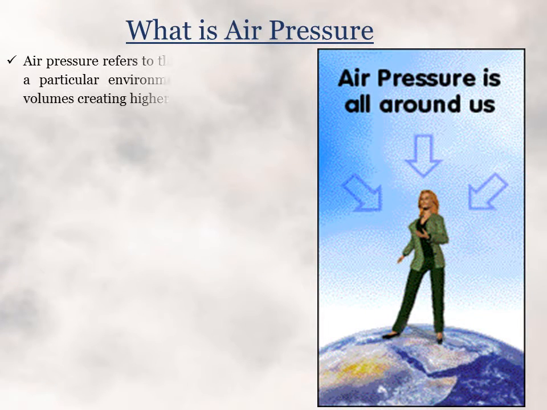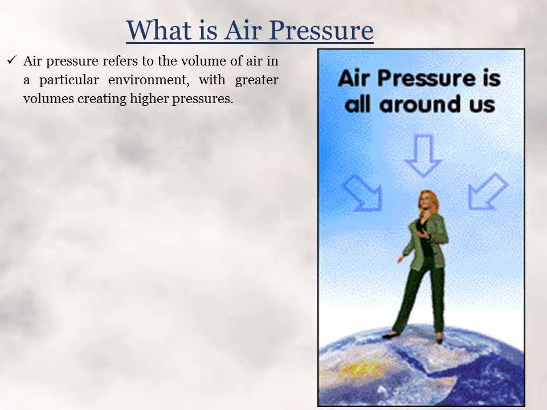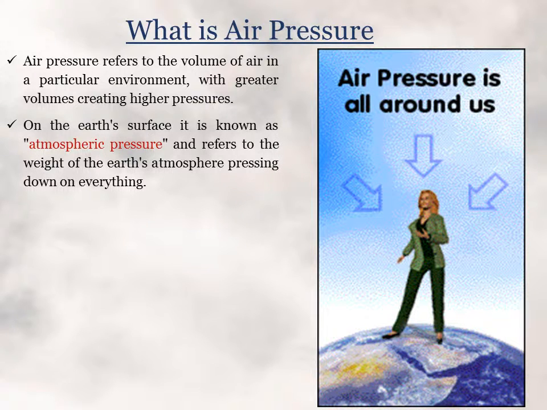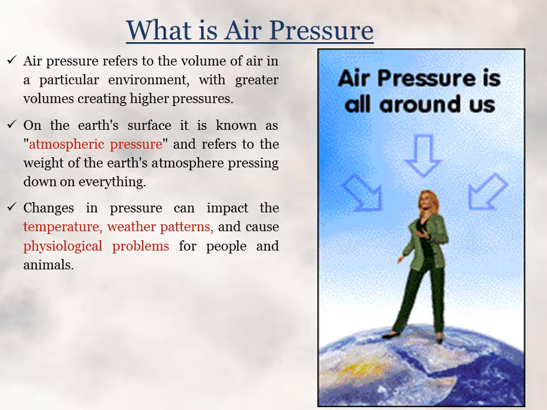It basically refers to the volume of air in a particular environment, with greater volumes creating higher pressures. On the Earth's surface, for example, it is known as atmospheric pressure and refers to the weight of Earth's atmosphere pressing down on everything. Changes in pressure can impact the temperature, weather patterns, and cause physiological problems for people and animals. This pressure can even impact the performance of a basketball or similarly inflated objects.